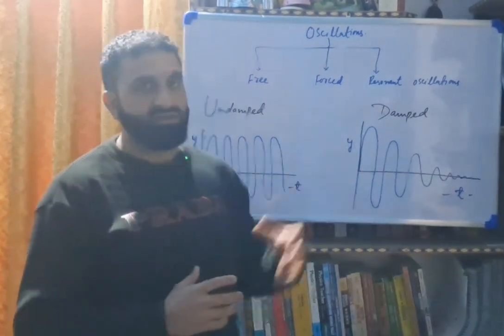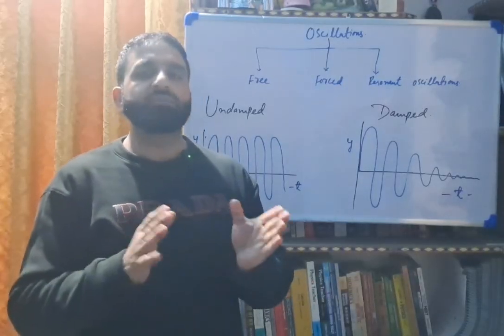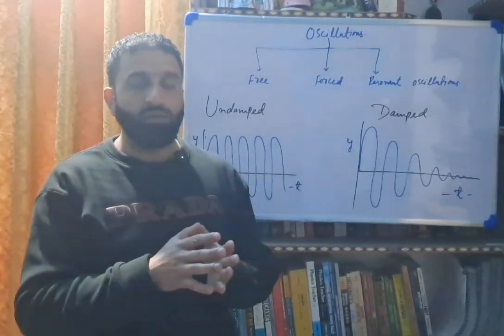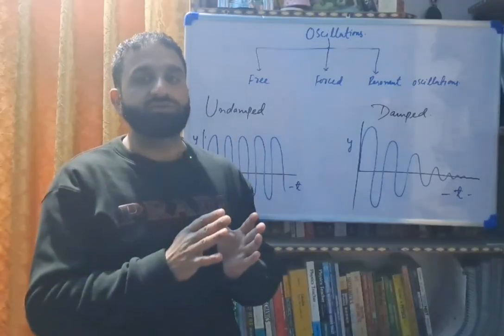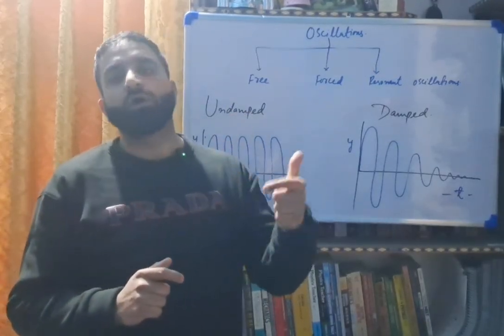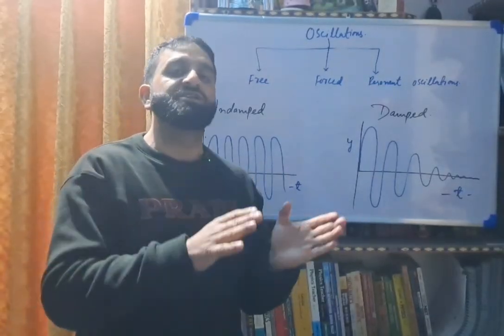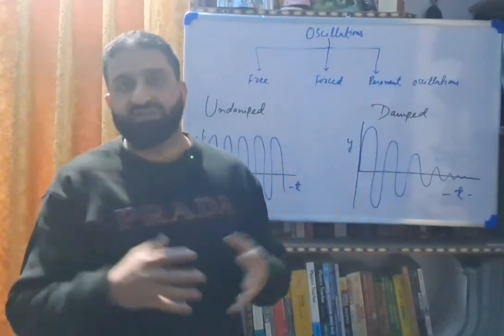Now, forced oscillations, as the name suggests, the oscillating body is forced by an external force to move with a frequency that is different from its natural frequency. So if it is forced, those oscillations are called forced oscillations.